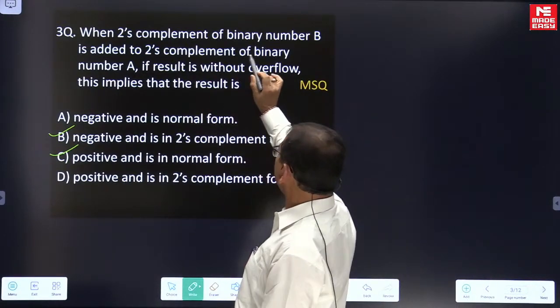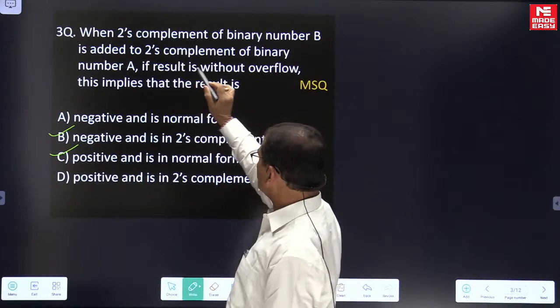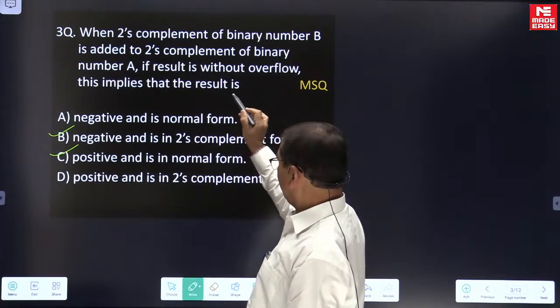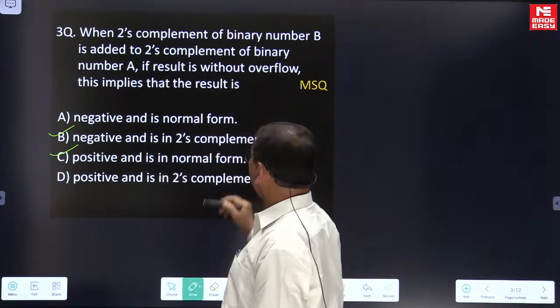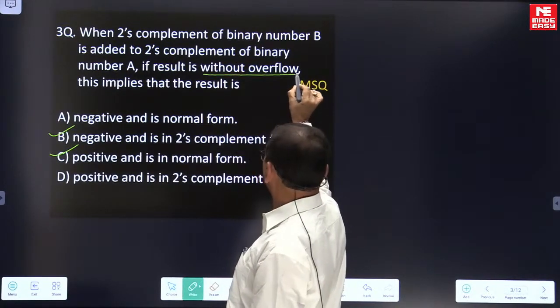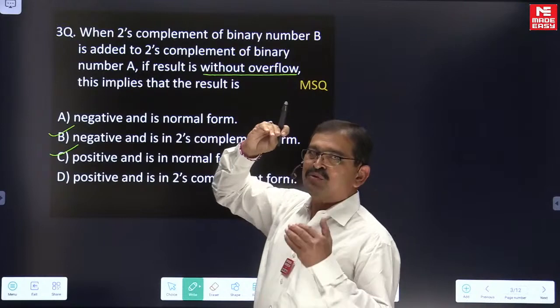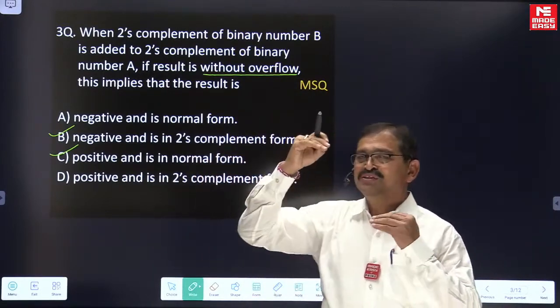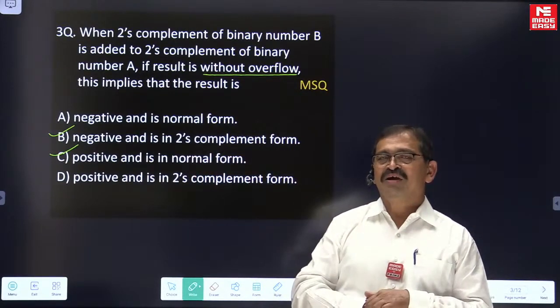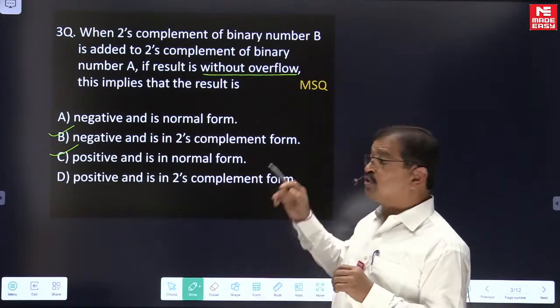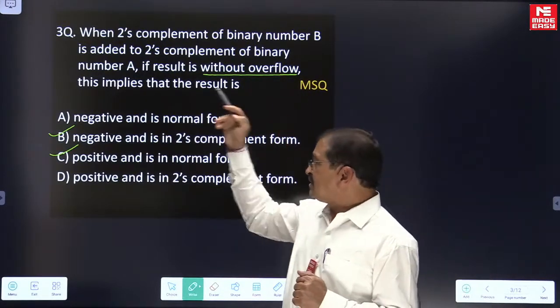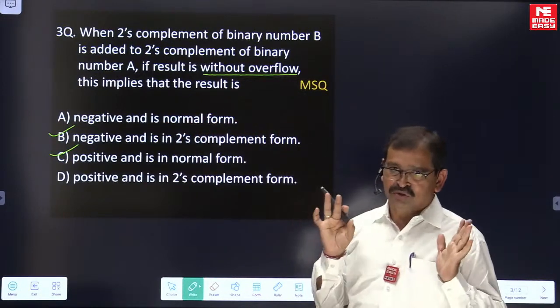When 2's complement of binary number B is added to 2's complement of binary number A, if the result is without overflow, so let us underline this wording. This implies the result is, it is a question.